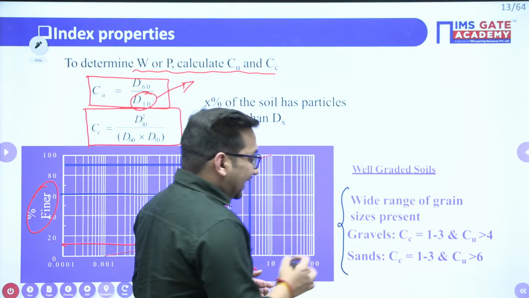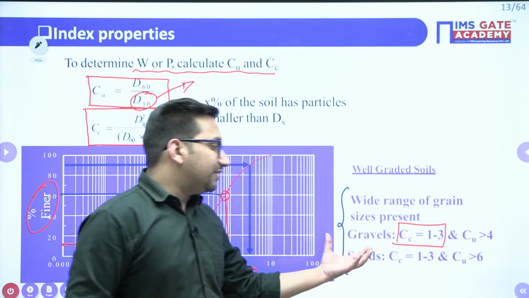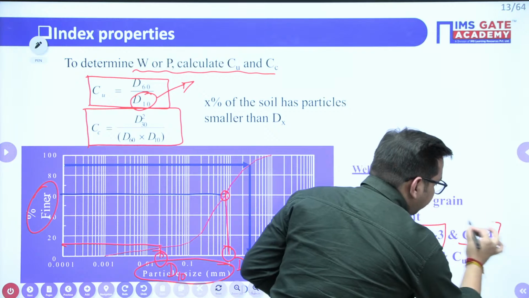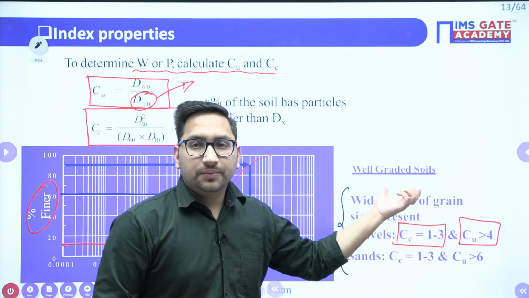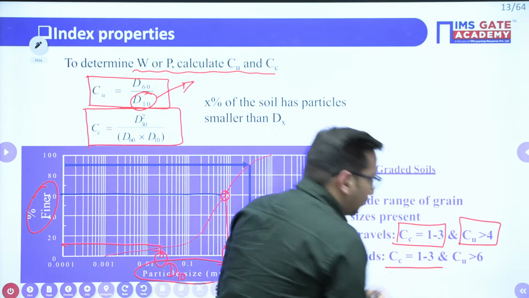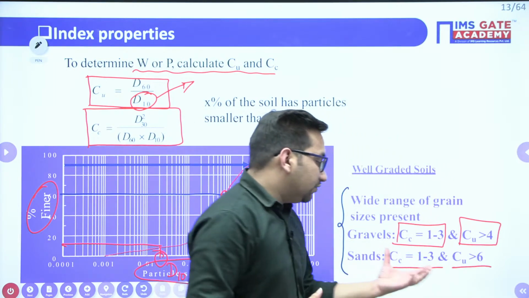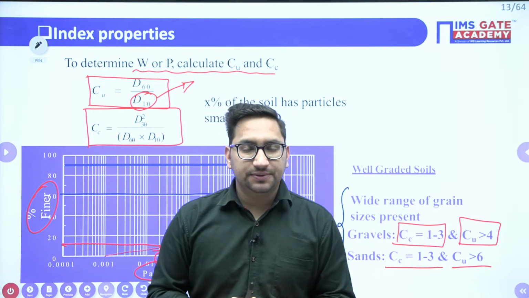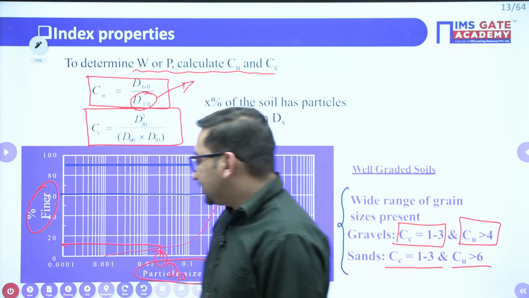So in gravels, if your CC value is in between 1 and 3 and your coefficient of uniformity is greater than 4, you will say, okay, that particular soil is your well graded soil. Whereas in case of sand, if CC value is in the range of 1 to 3, right, and your CU value is greater than 6, you will call it a well graded sand. Otherwise it will be your poorly graded sand. Clear that thing, right? So these are the parameters for which you can classify your soil.